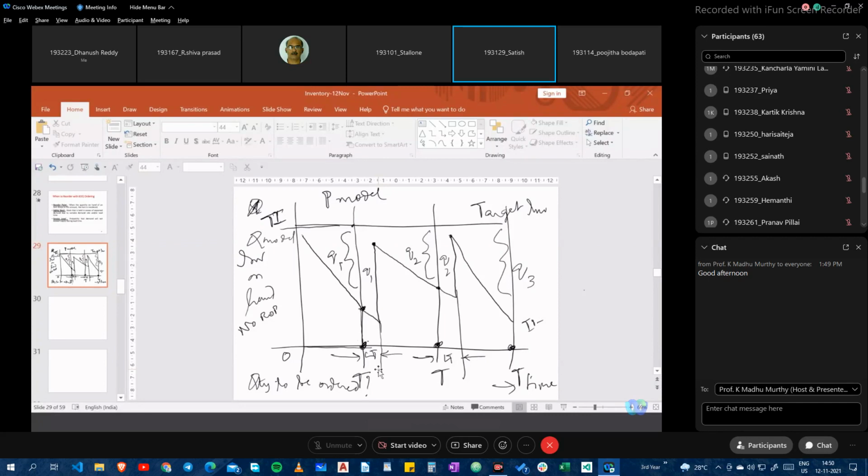Not just, no, we are not bothered whether it is less costly or more costly at this point of time. The P model is used for low expenditures, so we buy all of them together. That is right, but the reason is something different. You are coming to a conclusion; we are talking the reverse way. The reason is the inventories in the P model are much higher than the inventories in the Q model. The reason is the review has taken place at this particular time T.